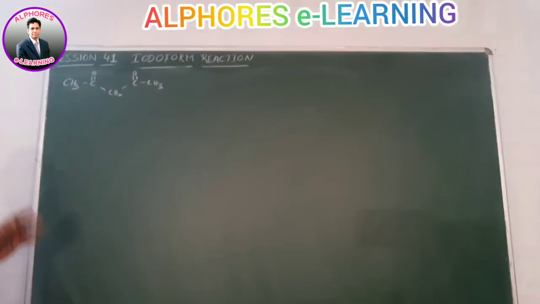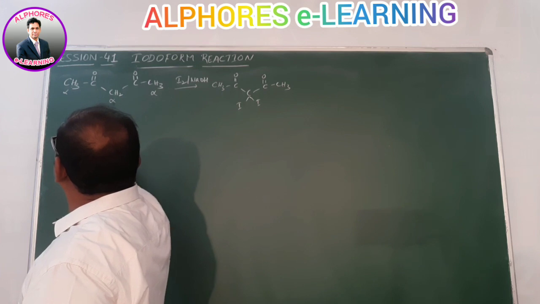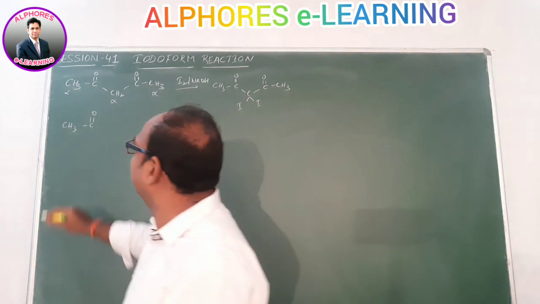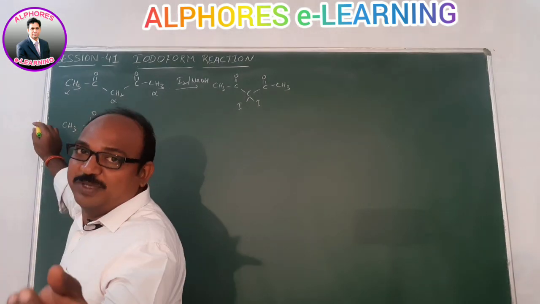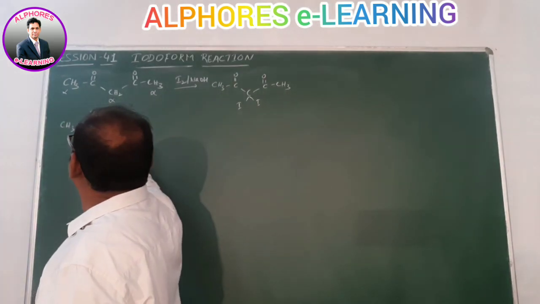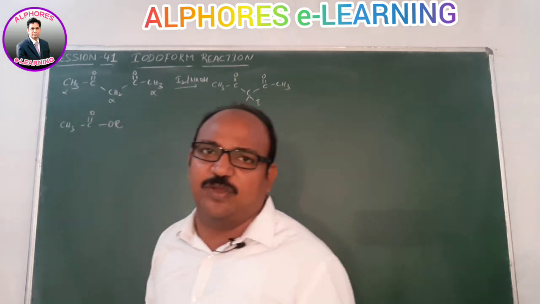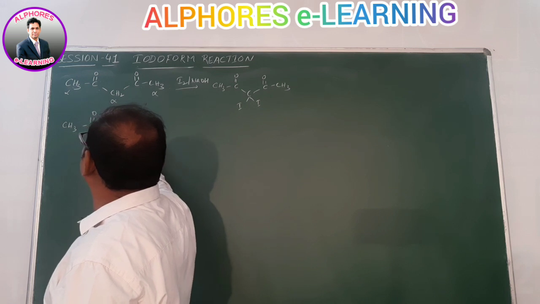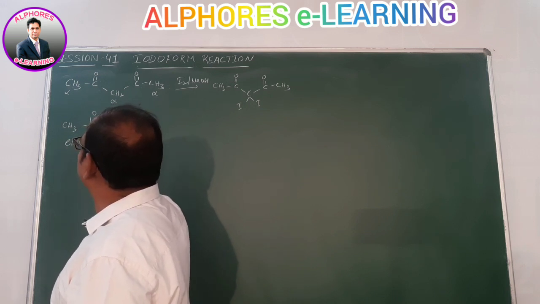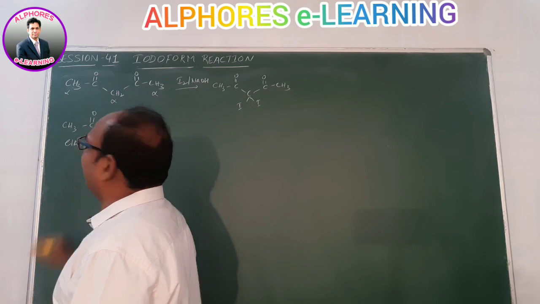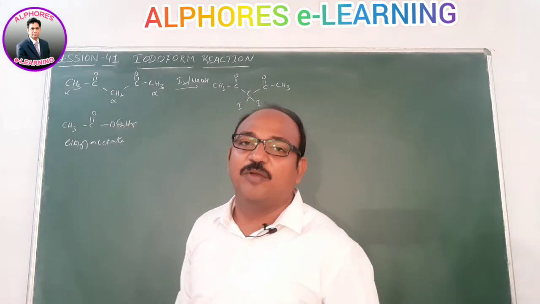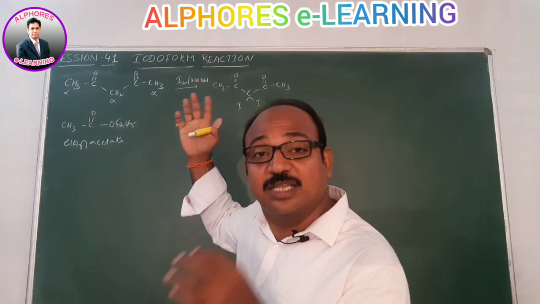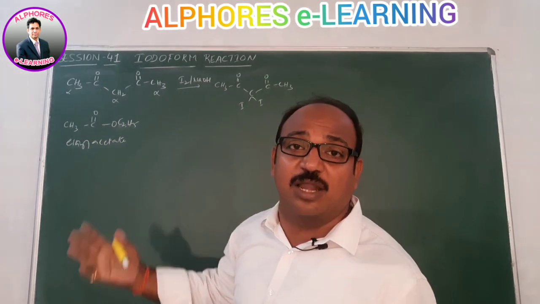Let us consider one more example. Here CH3, C double bond O. You only mentioned, sir, that methyl ketones can perform the iodoform reaction. Here a methyl group is there, a C double bond O group is there, and this one is OR, or OC2H5, OCH3, whatever it may be. These are nothing but esters. Let us consider this one is OC2H5. Its name is ethyl acetate. Not only ethyl acetate, any acetate ester group: can it give the iodoform reaction or not? Check out here.